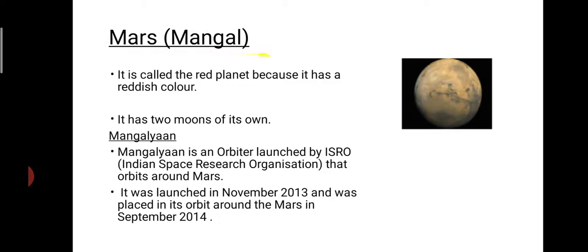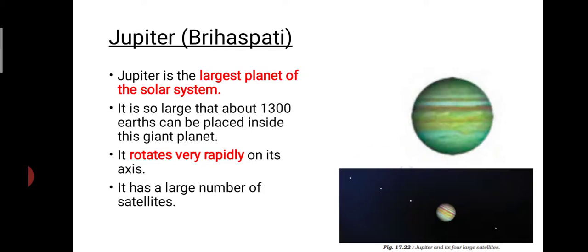Mars or the Mangal is the red planet. It is reddish in color. It has 2 moons of its own. Mangalyaan was an orbiter launched by the ISRO around the Mars.